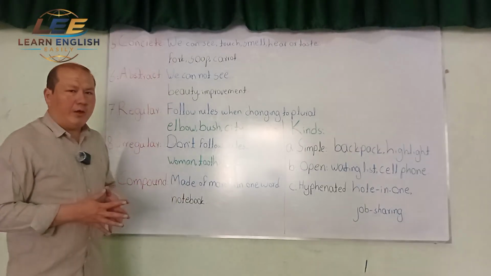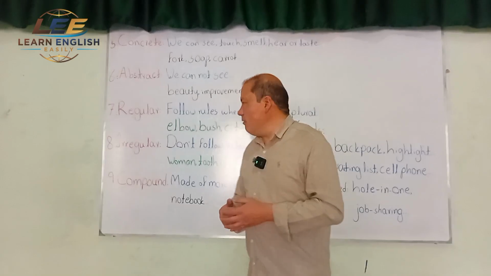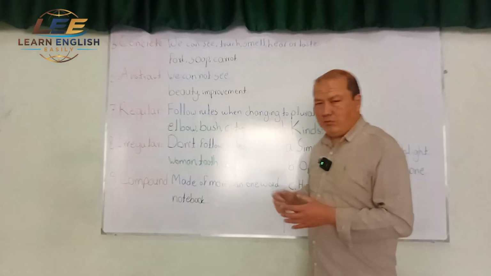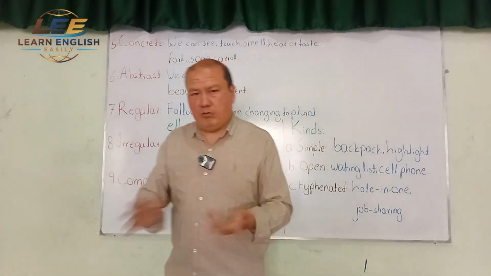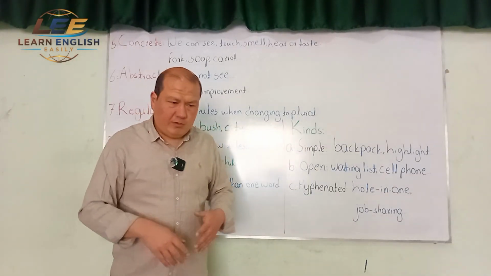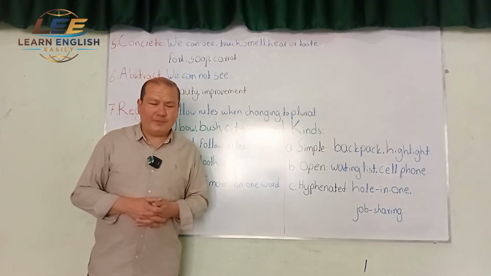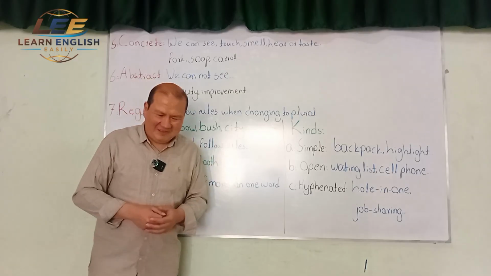So, regular, irregular. As the name already suggests, irregular nouns are the nouns that don't follow rules when changing to plural. So we have some rules and they don't follow those rules. You have to memorize them. There is no other simple rule for that, because there is no rule for them. They do whatever they want to do.